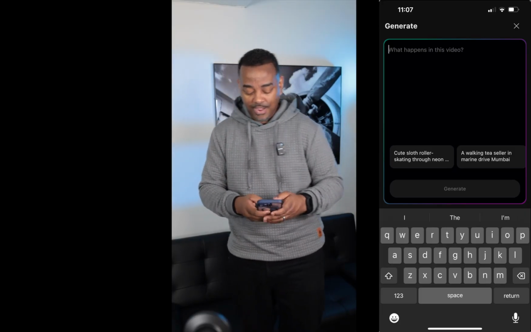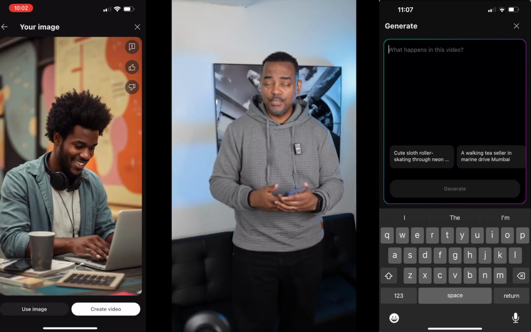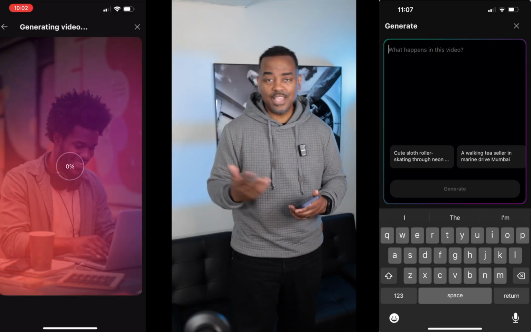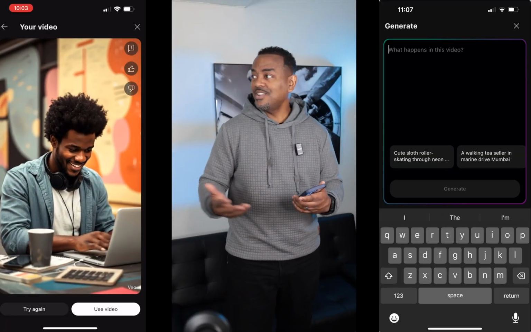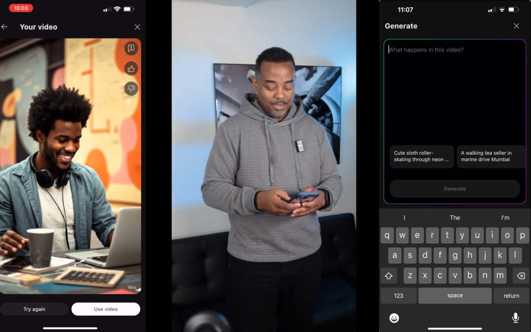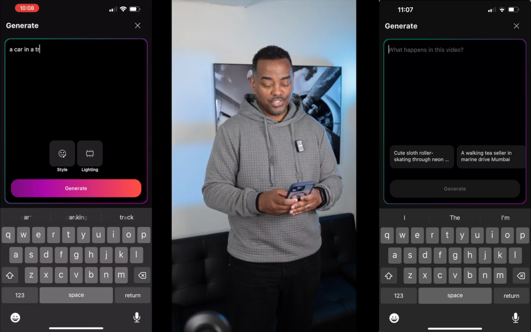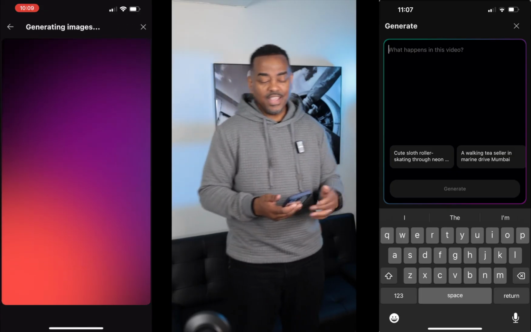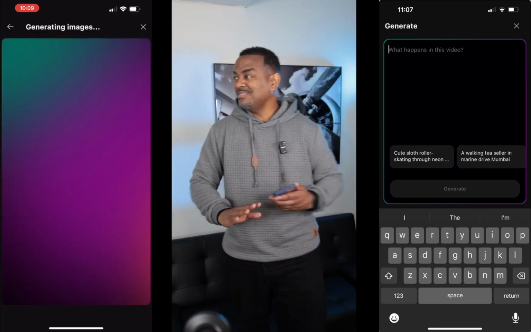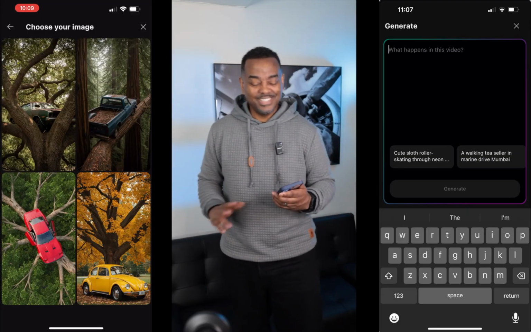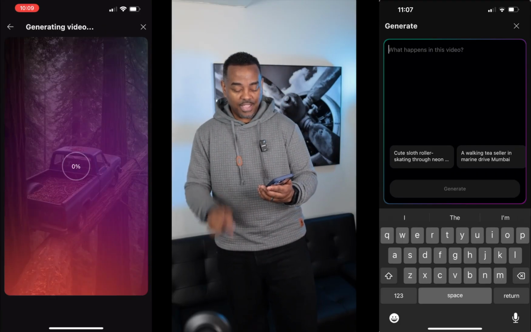Unlimited on here. So right now, if I want to say I created a black guy creating content, I'll show that, and then I hit play, and this guy is just creating content. He's doing his thing. A cat or a car in a tree, hit that. Now once you create the image, then you can animate the image. This is way better than some of the stuff out there. So a car in the tree, I'm gonna click on that and hit create video.